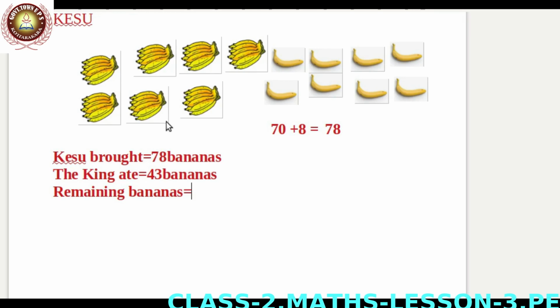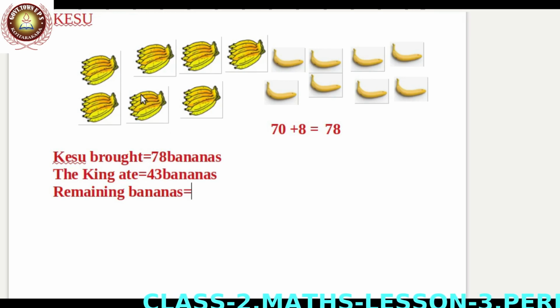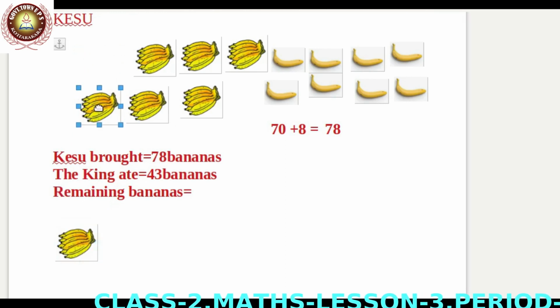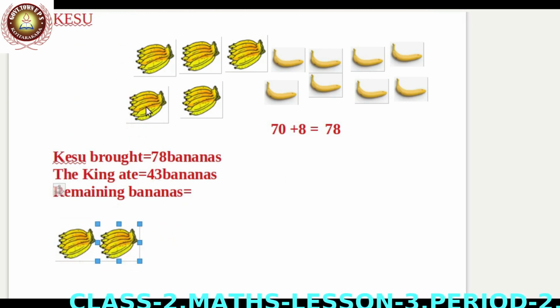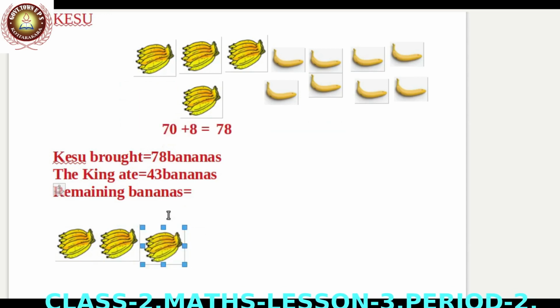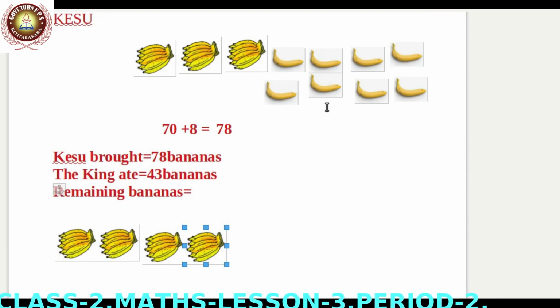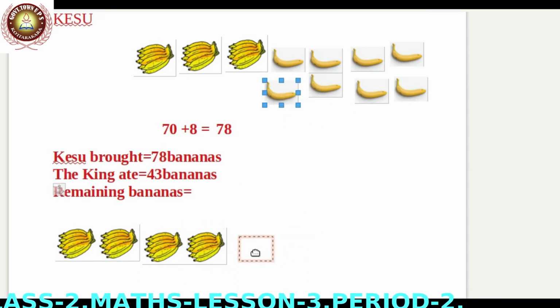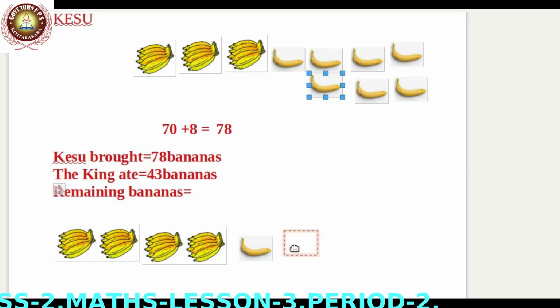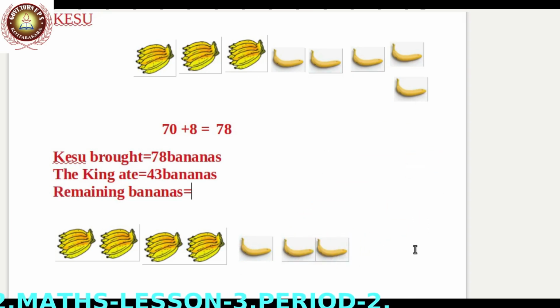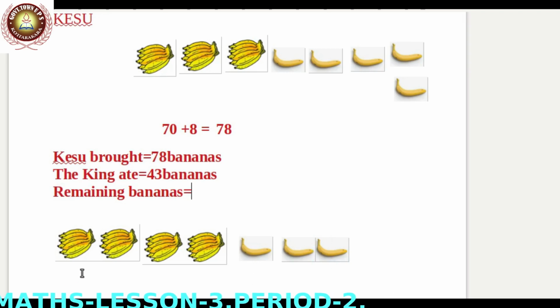first we take 43 bananas from here. 10, 20, 30, 40, 1, 2, 3. We take 43 bananas. Those bananas were eaten by the king.